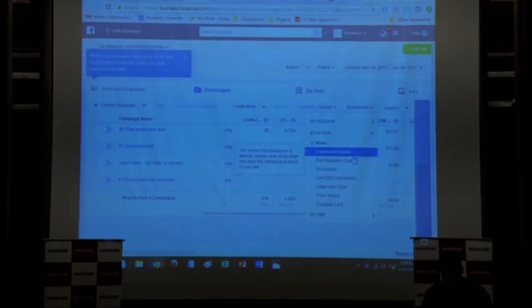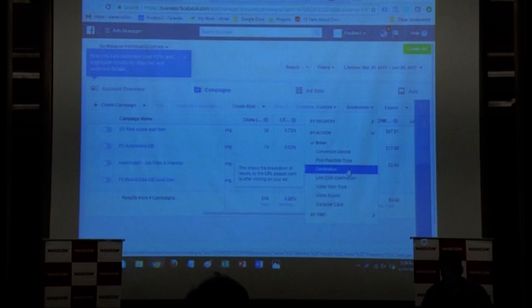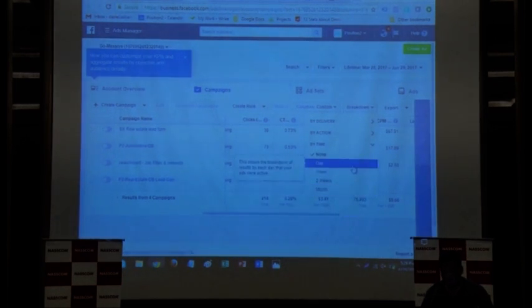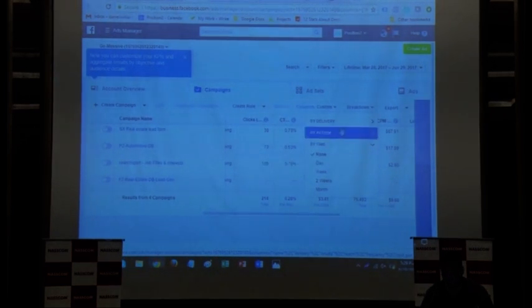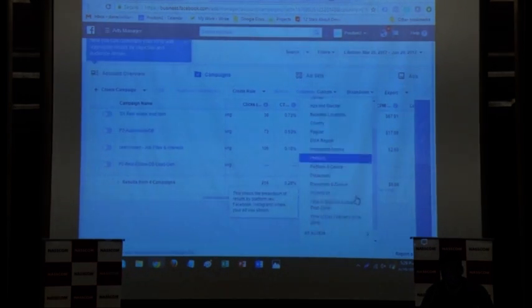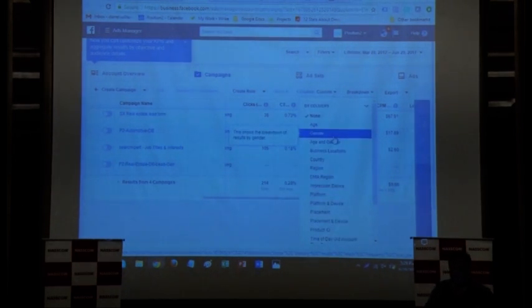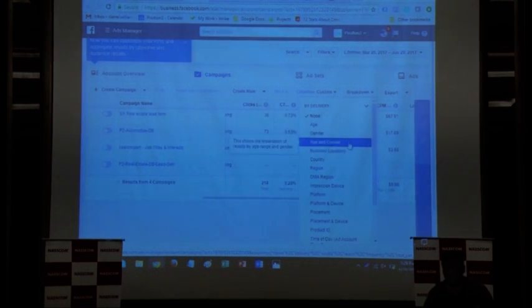By action, it basically tells you whether the conversion or the impression led to an actual landing page link or a click. Then time, you can divide that entire report by day, week or month. The most common we use to see what kind of results we are getting or to optimize the campaigns would basically be your age and gender, platform and device, and placements.